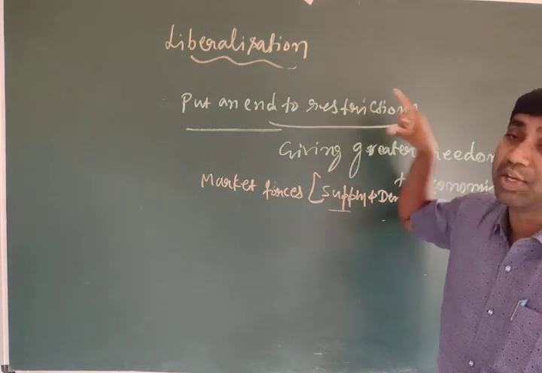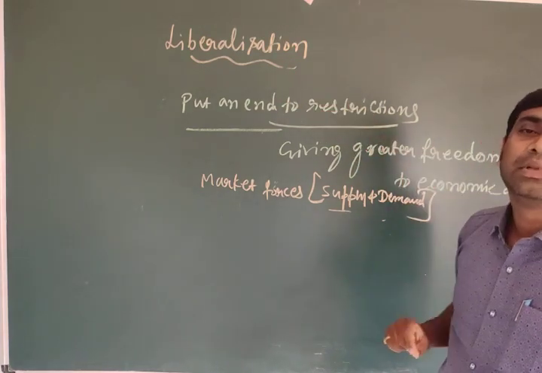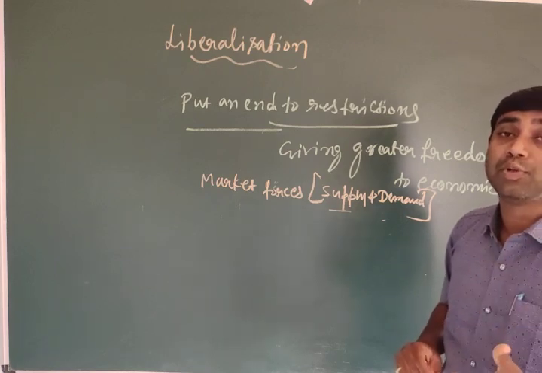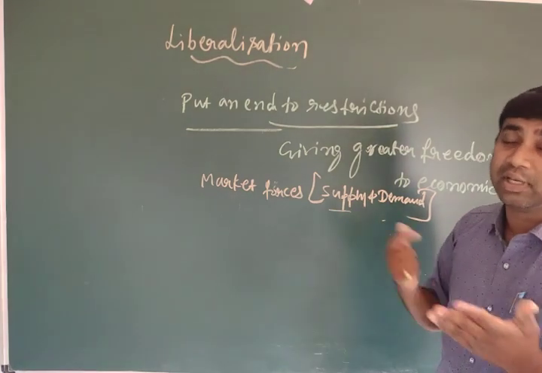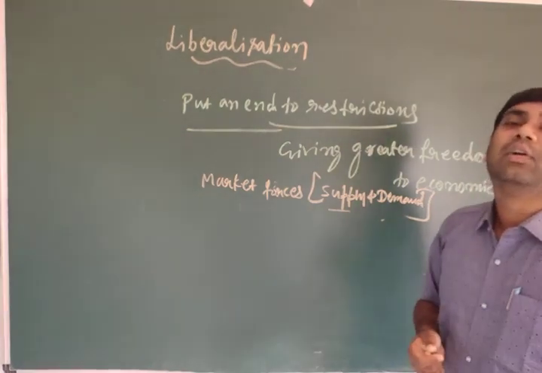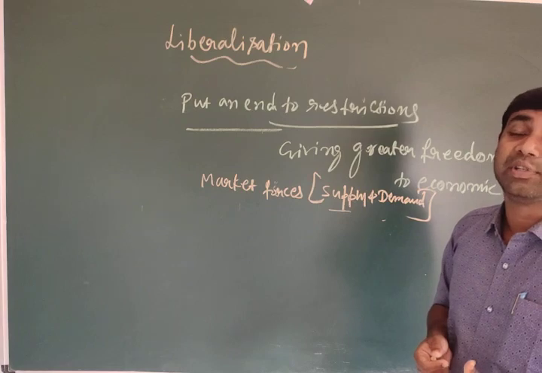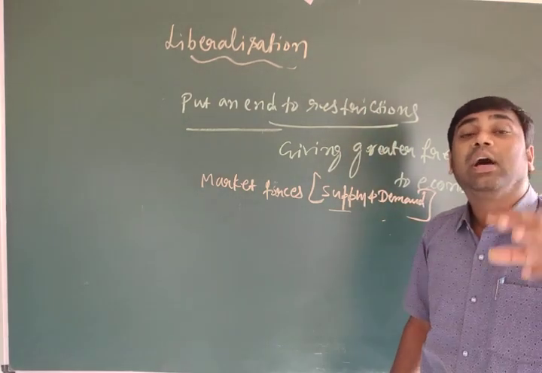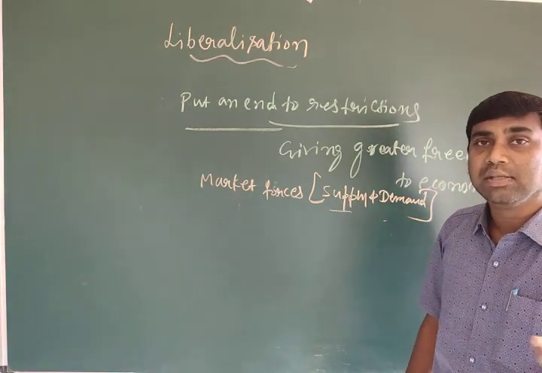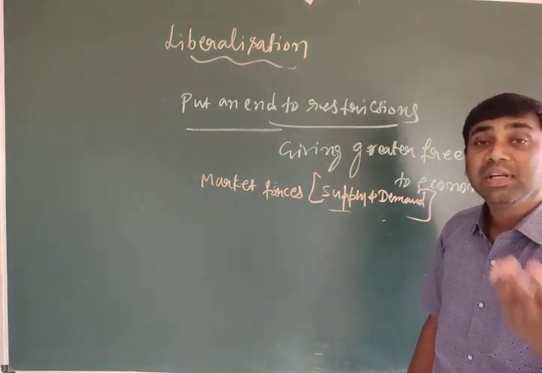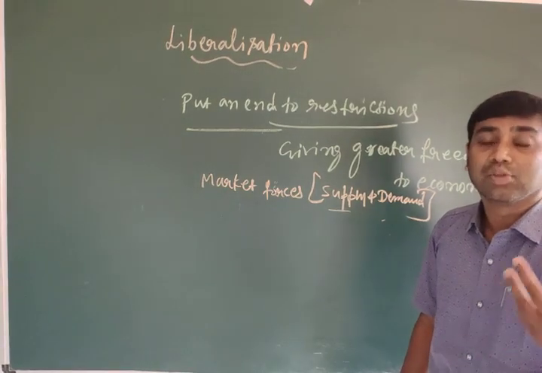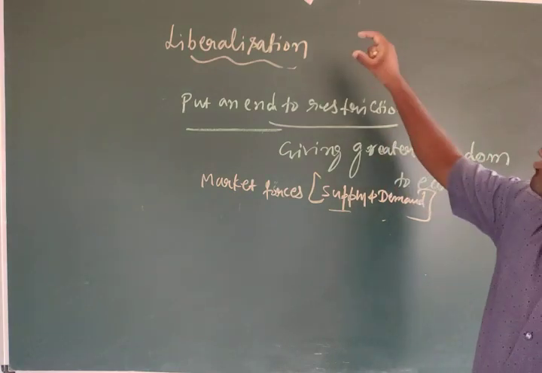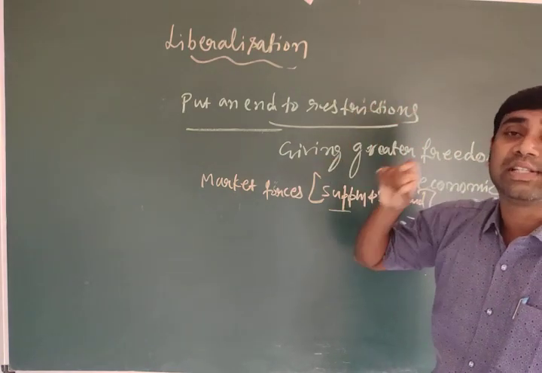That is liberalization: giving freedom. They can fix the prices, and decide what to produce, how to produce, how much to produce, how much they can export, how much they can import. Everything is decided by themselves, without getting permission from the government. That is called liberalization. Under liberalization, so many changes happened and so many measures were brought. So what are the measures? Everything we will discuss one by one. I hope it is clear that liberalization means removing the restrictions.